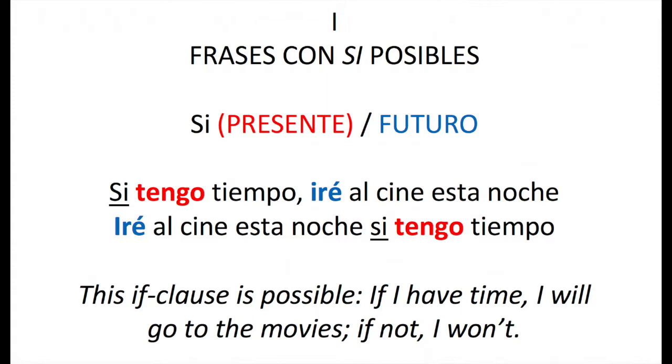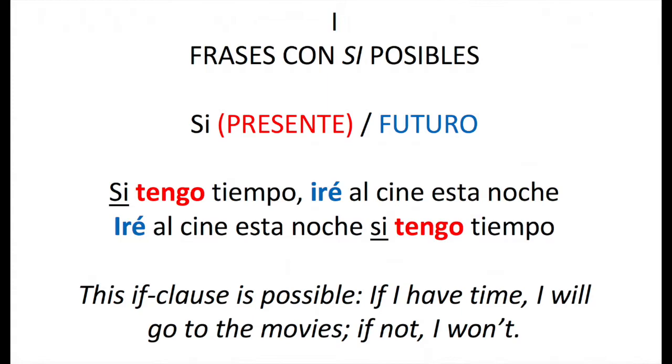Frases con sí posibles. In this kind, the part that is introduced by sí, that is introduced by if, goes in the present. And the other part of the sentence, the part that is not introduced by if, by sí, goes in the future. Here you have some examples.